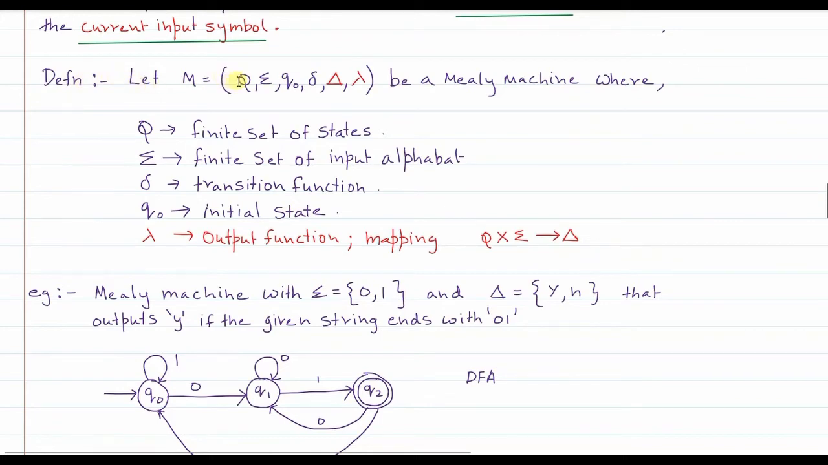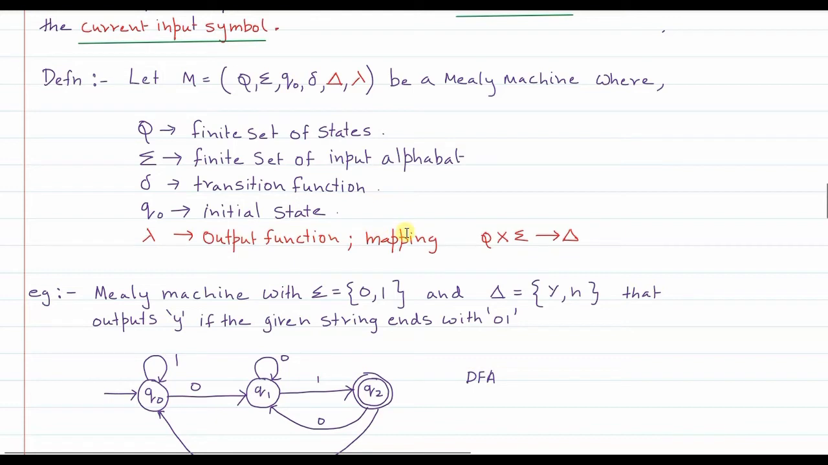Let M equal to (Q, Sigma, Q0, del, Delta, lambda) be the tuple, where Q is the finite set of states, Sigma is the finite set of input alphabet, del is the transition function, Q0 is the initial state. Also, what is Delta, I have not written here, but capital Delta is nothing but the finite set of output alphabet, and lambda is the output function.